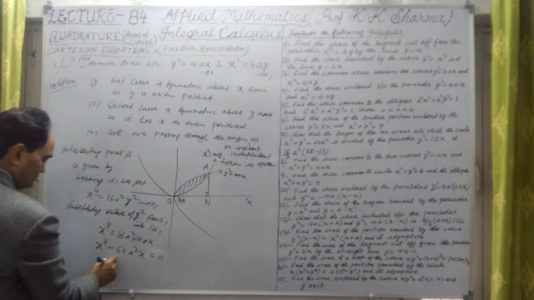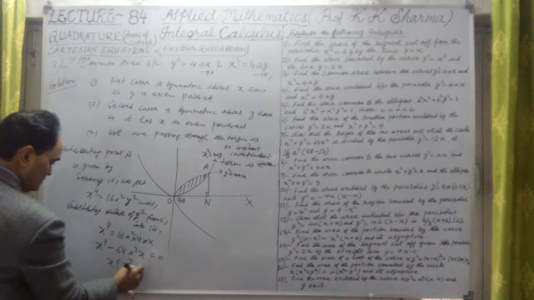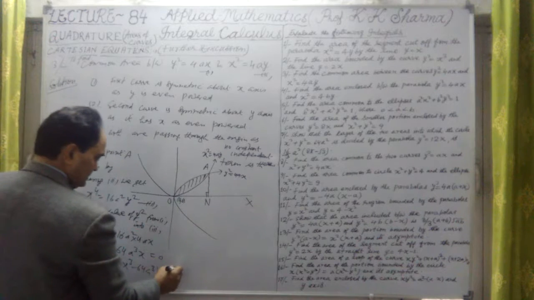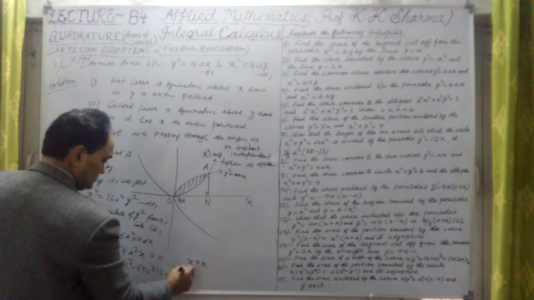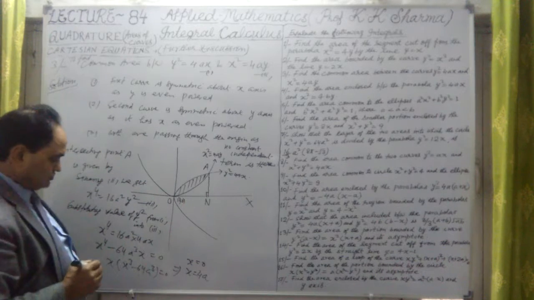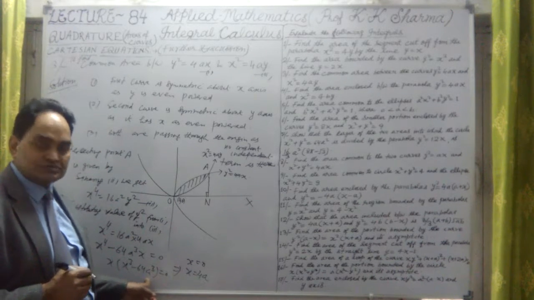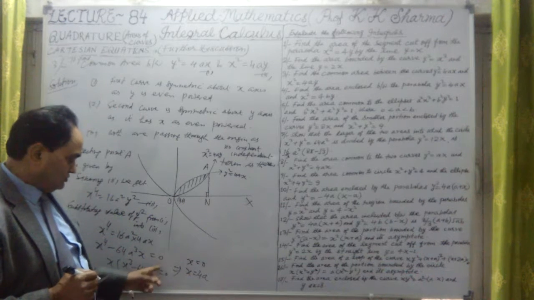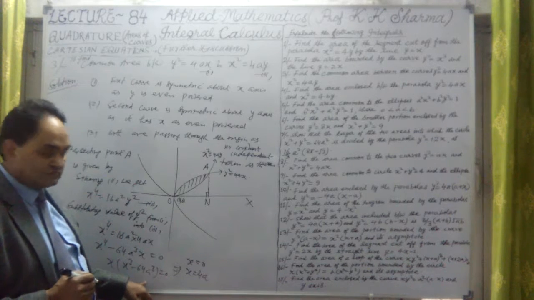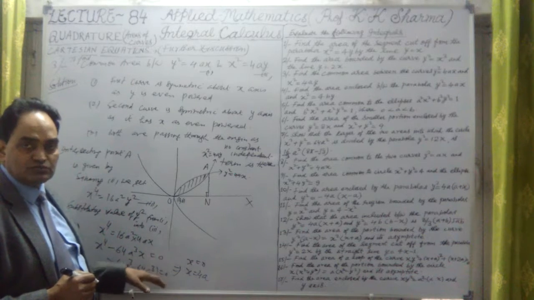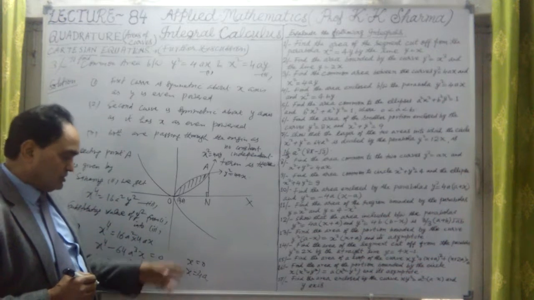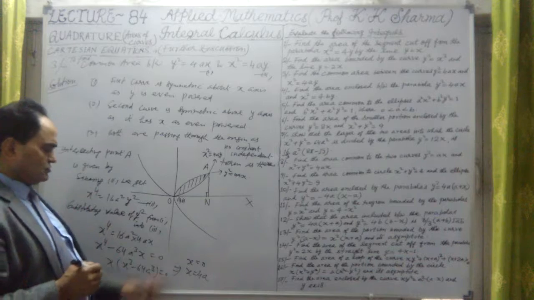Taking x common, it will be x into (x cube minus 64a cube) equal to 0. This implies x equal to 0 and x equal to 4a. Why 4a? Because x cube is equal to 64a cube, and 4a whole cube is 64a cube. So these are the two values here.